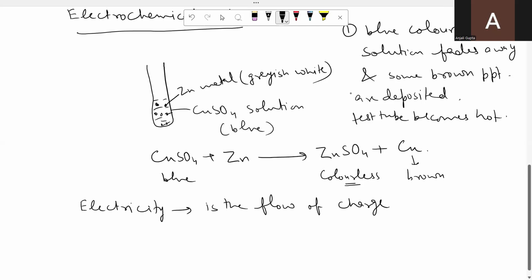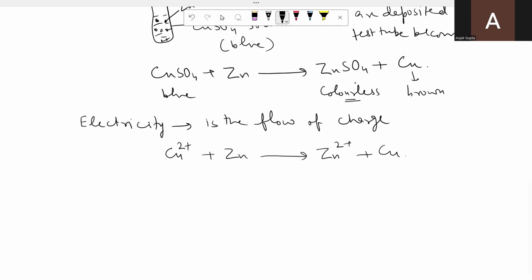So if you see this reaction in detail, what has happened actually is that from copper sulfate, copper ions are reacting. And these copper ions react with zinc to form zinc ions and copper. Zinc can be converted into zinc ions only with the loss of 2 electrons, because there are 2 positive charges. It means 2 electrons are lost. These 2 electrons are taken up by copper ions, and these copper ions are converted into copper.